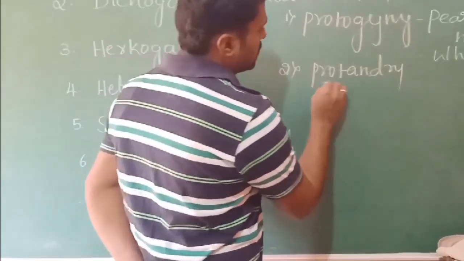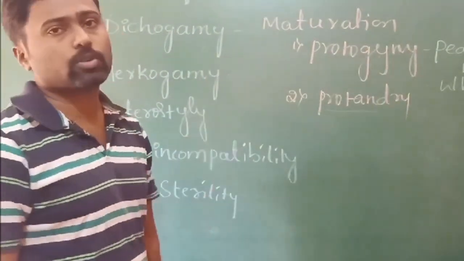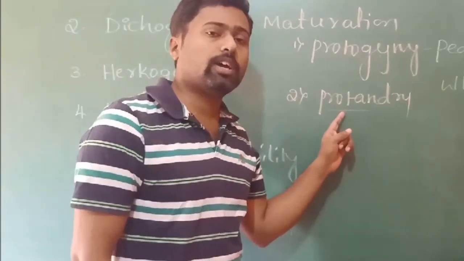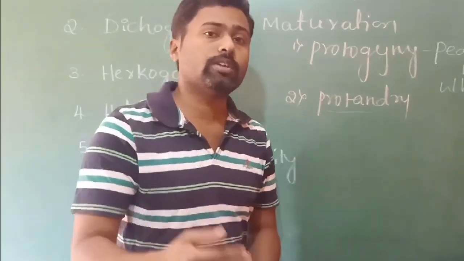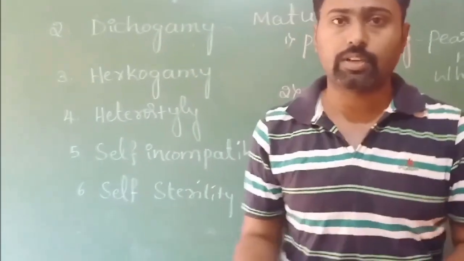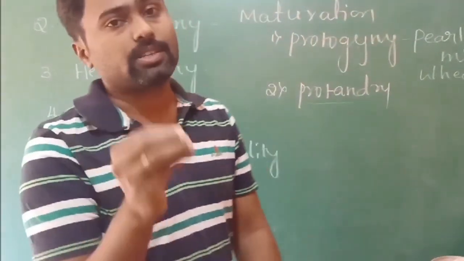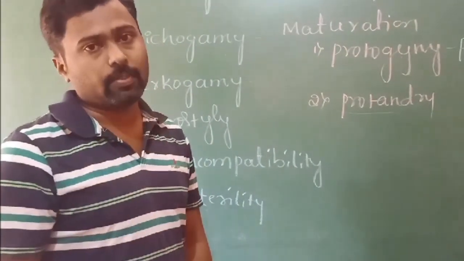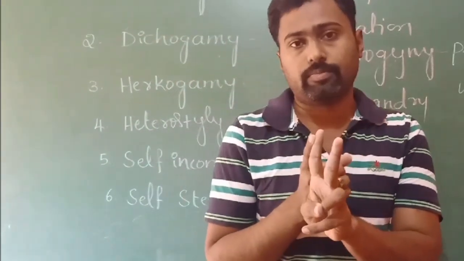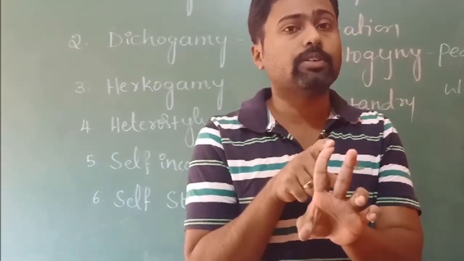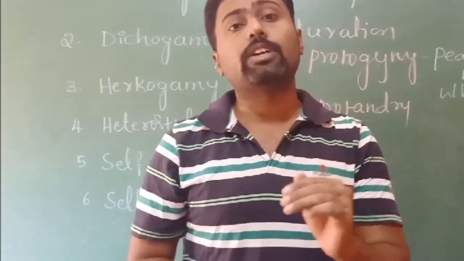The second condition is called protandry, which is the reverse of protogyny. It means the androecium matures first, prior to the maturation of the gynoecium. See here, for successful pollination and successful seed setting, there should be a synchronization between the maturation of the anther and the maturation of the gynoecium. The stigma should be receptive at the time, so that the pollen falls on it. So the receptivity of the stigma is very, very important.